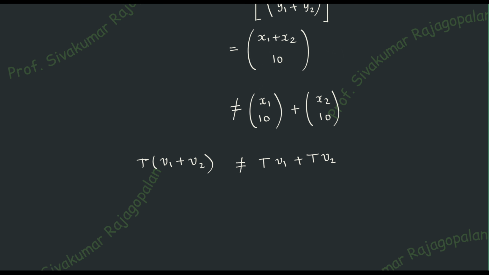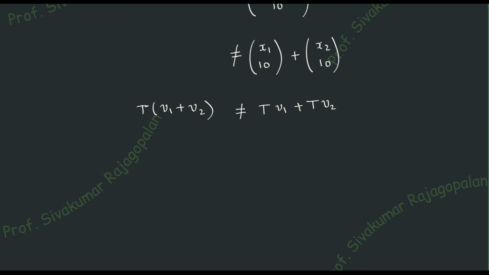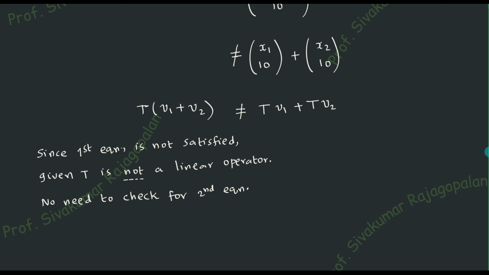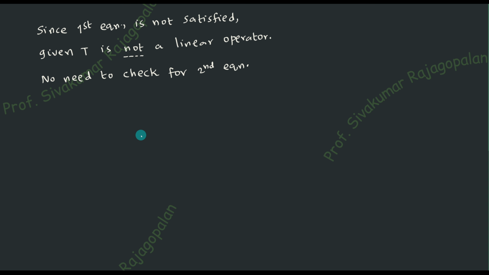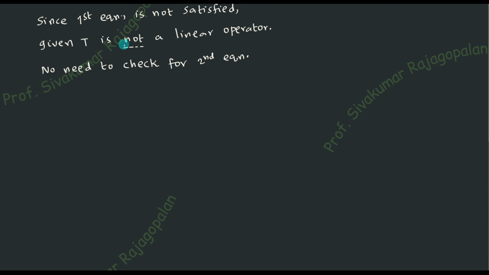So we can write that down. The moment you say that the first equation is not satisfied, the given operator capital T is not a linear operator. Of course, you don't have to say non-linear operator, but you say that it is not a linear operator. That is our conclusion that we are going to write. There is no need to check for the second equation. Actually, there is no need; you can make a conclusion.